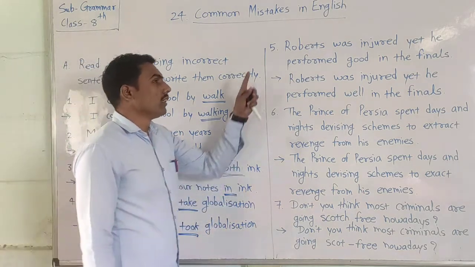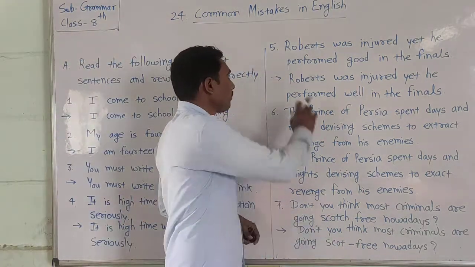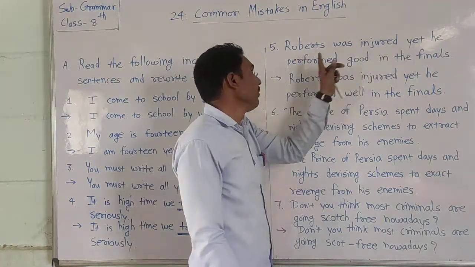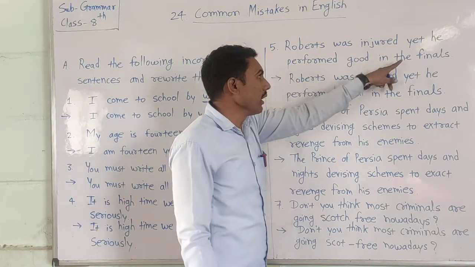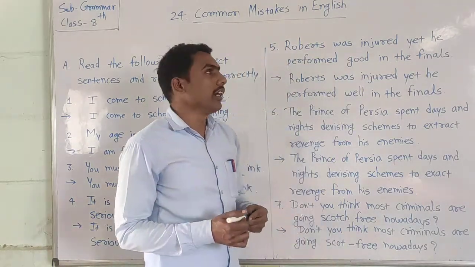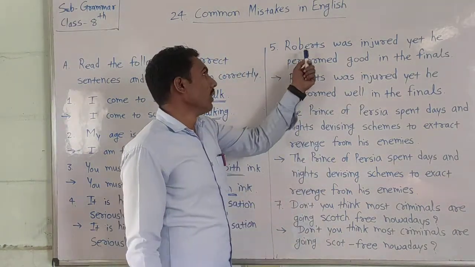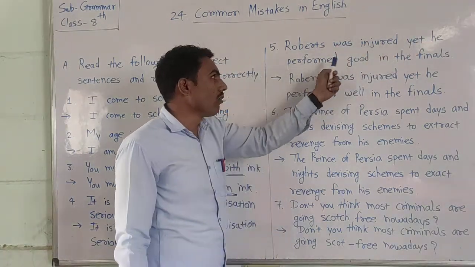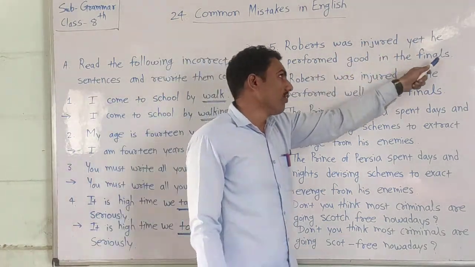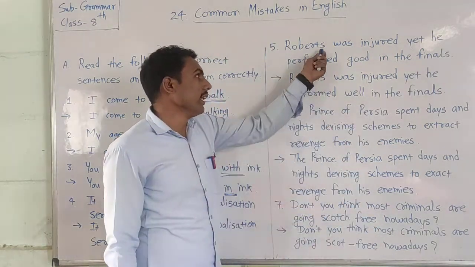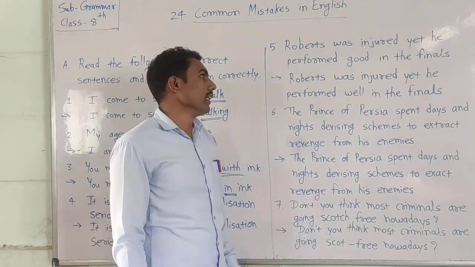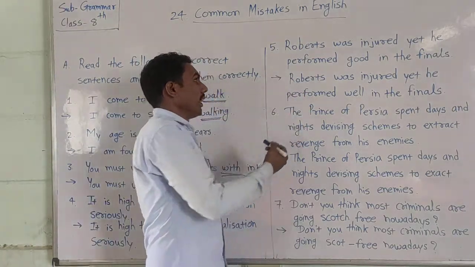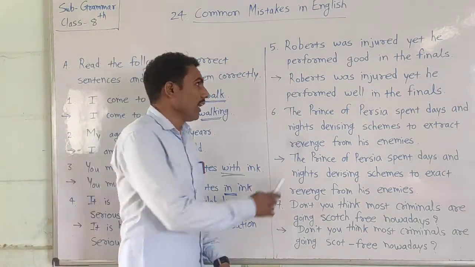Full stop. Now the fifth sentence is here. Look here. Robert was injured yet he performed good in the finals. Full stop. In this example there is one mistake and we have to rectify it. We have to write the correct word there.